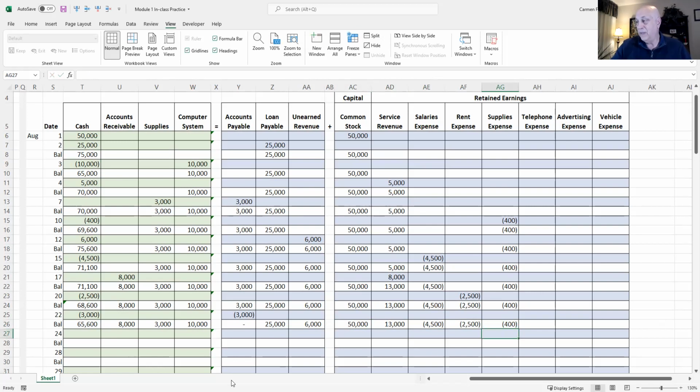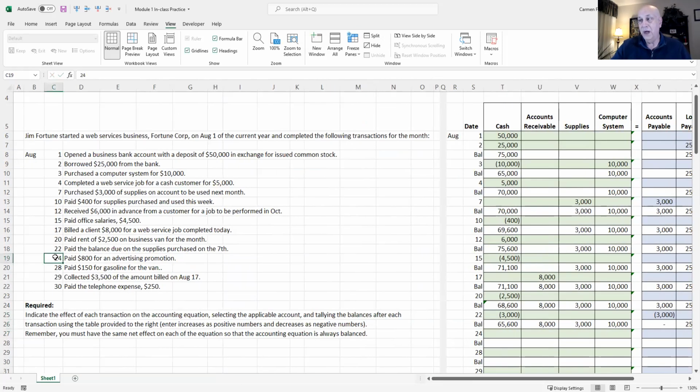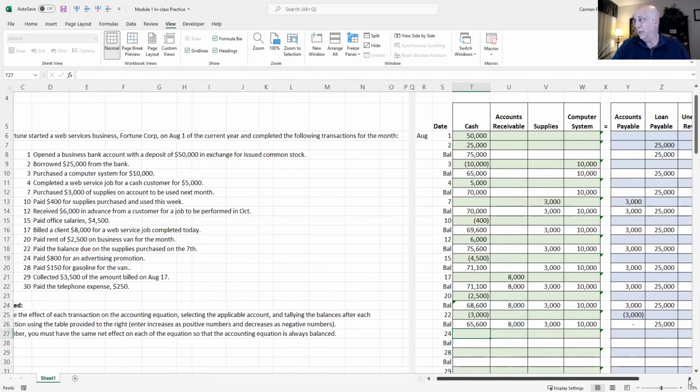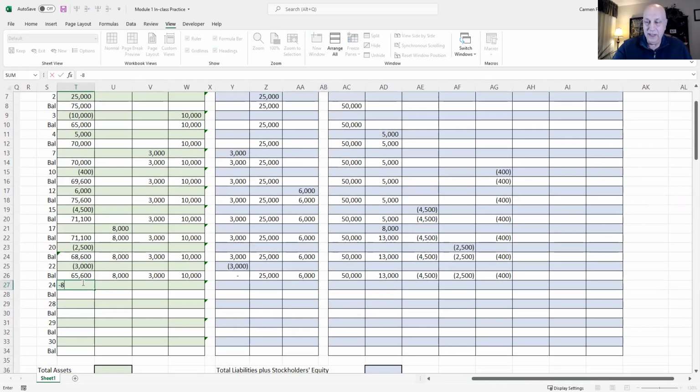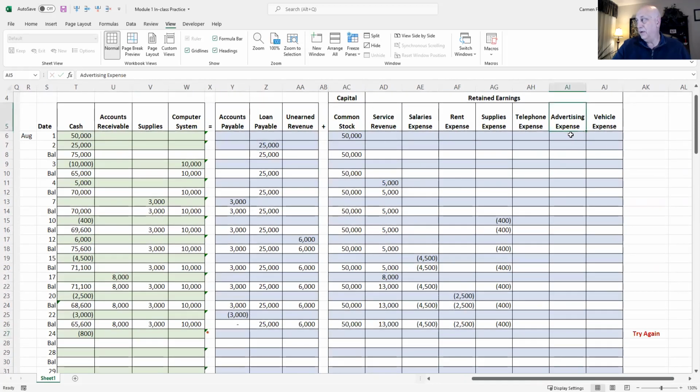Okay. Now look at August 24th. August 24th, we paid $800 for an advertising promotion. Again, the word paid means cash going out the door. And what is advertising? It's a cost of doing business, so it's an expense, right? So let's go back to our table. We've got cash going down by 800, and we have an account called advertising expense, which we have right here, $800 of advertising expense.